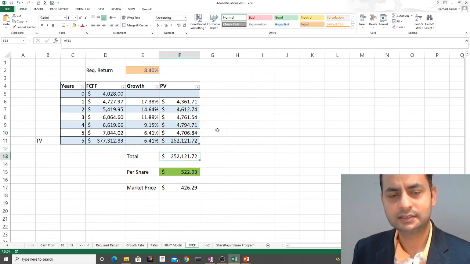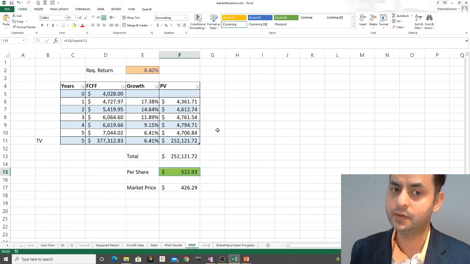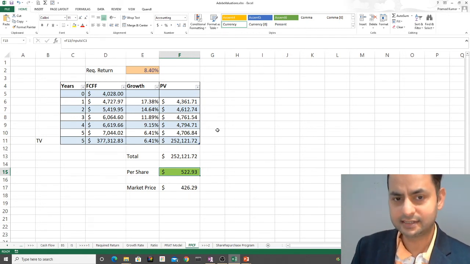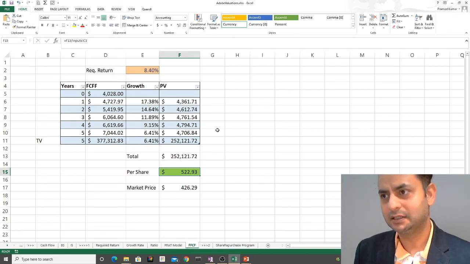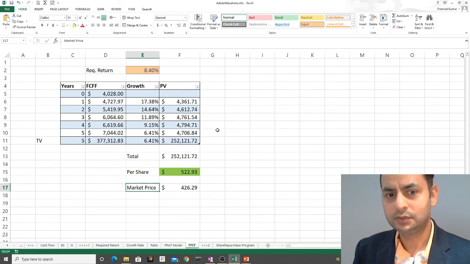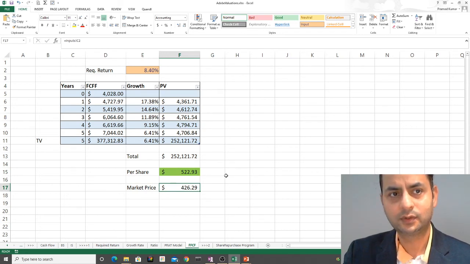I got this total value, and when I divided by the shares, I got $522.93. That's my value. And if I go outside to the market, that number is $427, right? So that's one number.